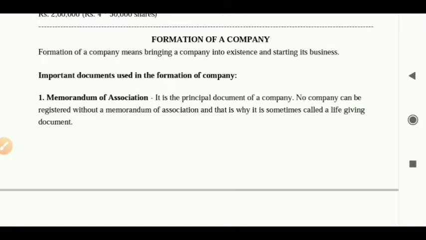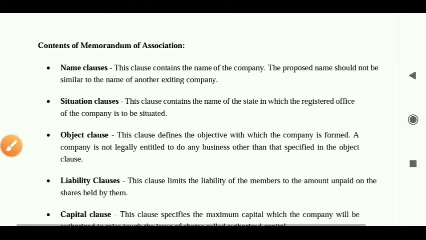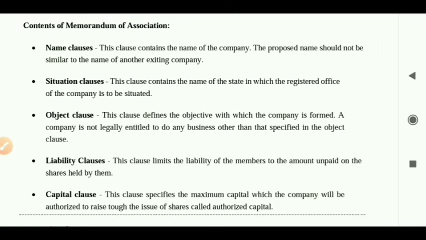So the first one is Memorandum of Association. What is it? It is the principal document of the company. No company can be registered without a Memorandum of Association, and that is why it is called the life-giving document. Now there are a few contents. What will be there in that document?